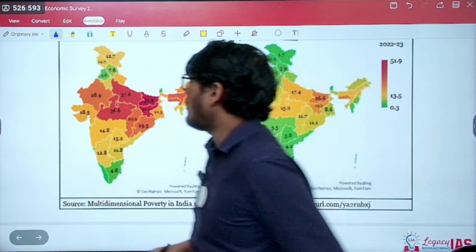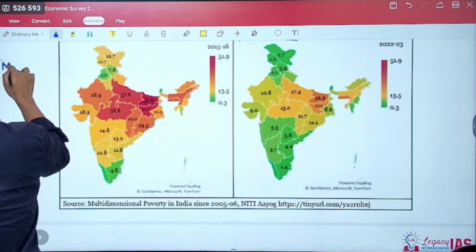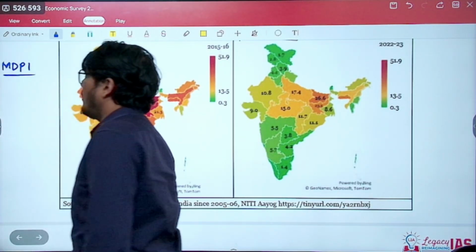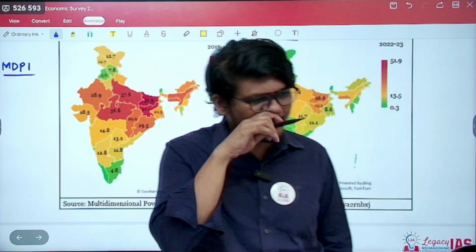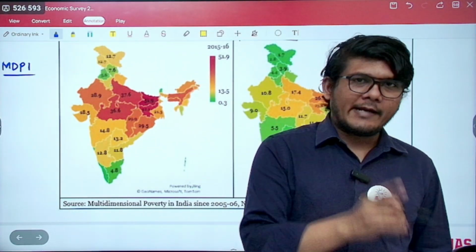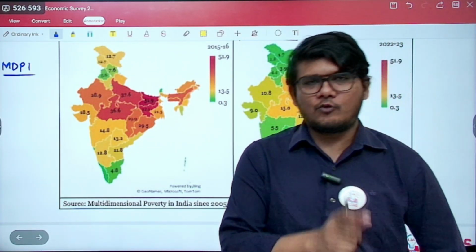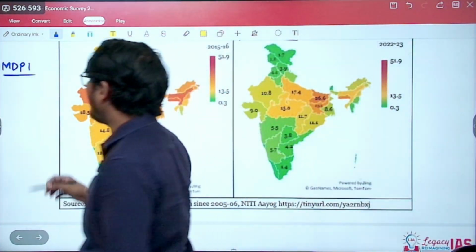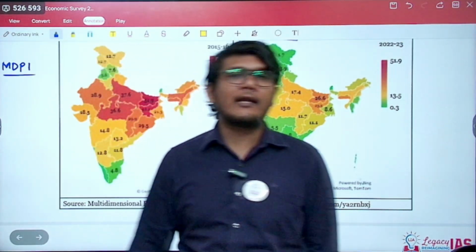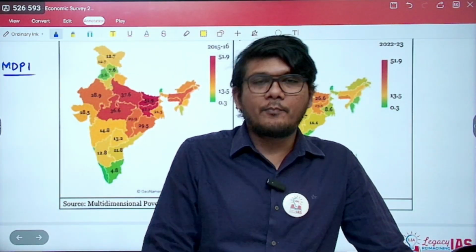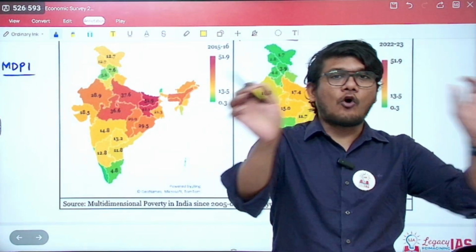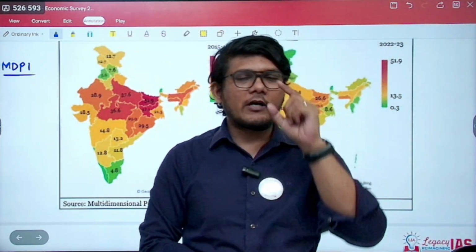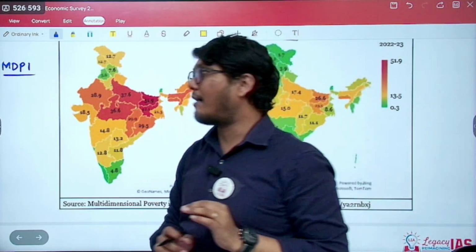Now the question is, what is this multi-dimensional poverty index? It is calculated by the United Nations, the United Nations Development Programme. At the same time, you have Niti Aayog also calculating the multi-dimensional poverty index. Now they use almost the same criteria, just that Niti Aayog has modified certain criteria. So let us have a look at that.